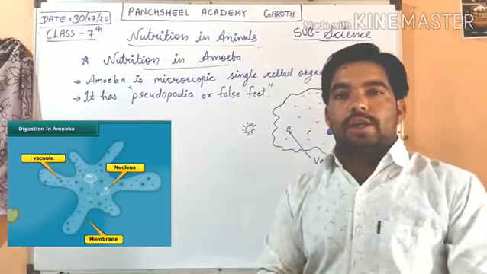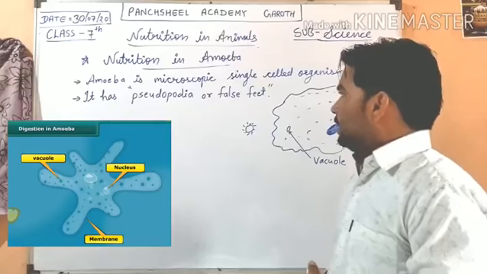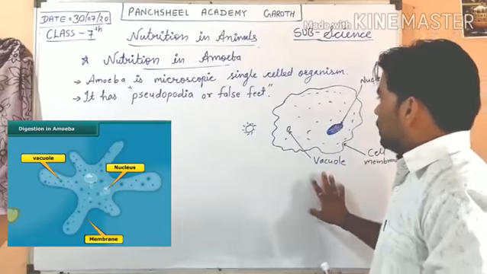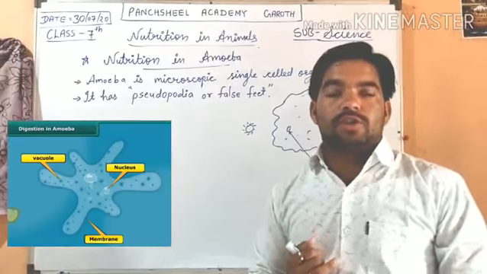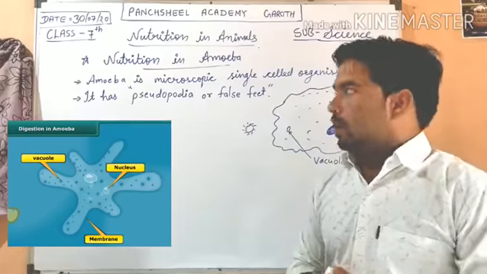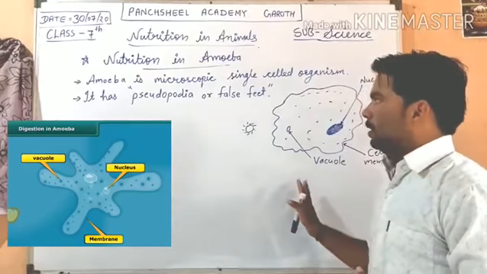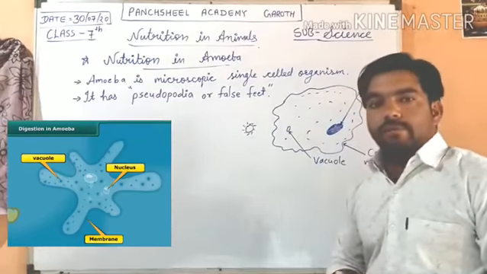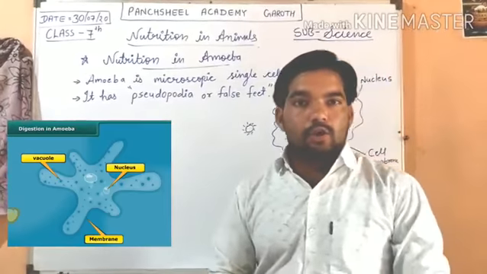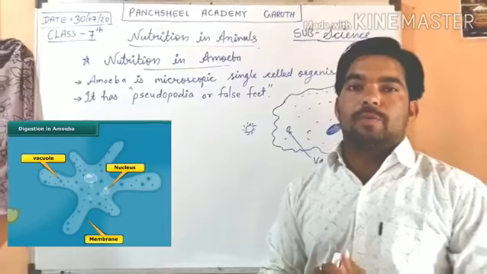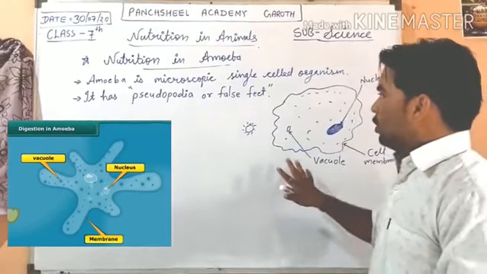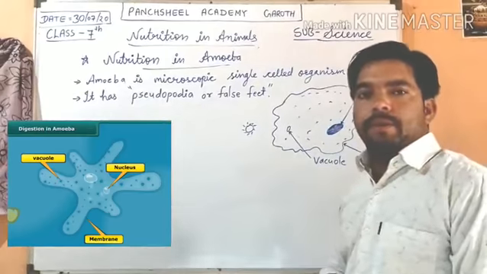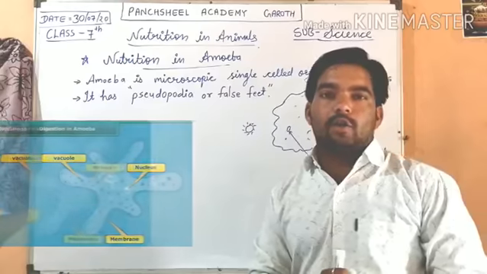Amoeba is mostly abundant in ponds, dirt, in water. Amoeba is found in water. So we know it's a single celled organism, but it also requires nutrition. So today we are going to see how amoeba completes its need of nutrition.